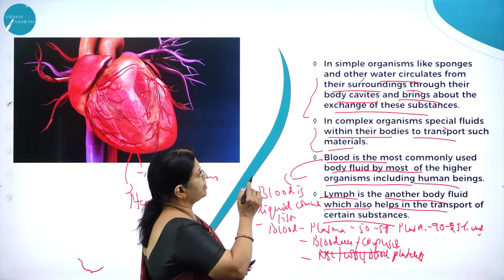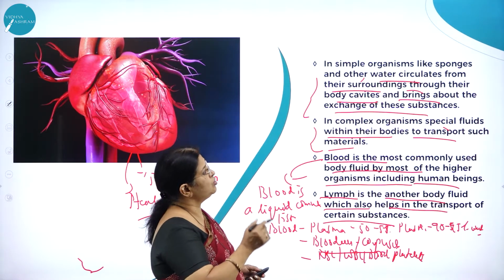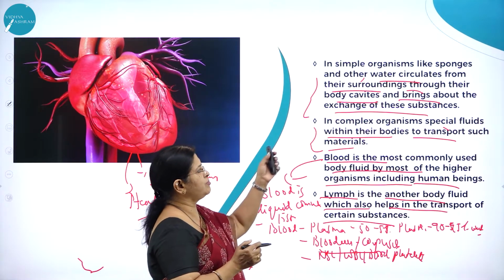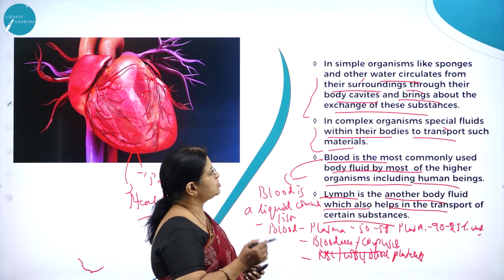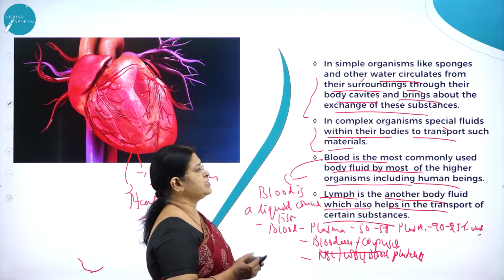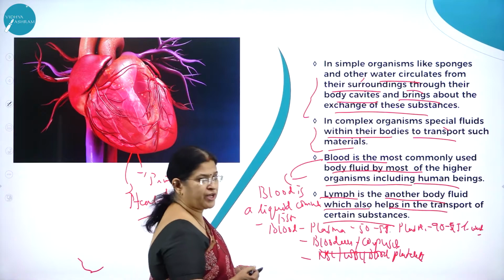So in simple organisms like sponges, water circulates from their surroundings through their body cavities and brings about the exchange of these substances. In complex organisms, special fluids within their bodies transport such materials. Blood is the most commonly used body fluid by most of the higher organisms, including human beings.